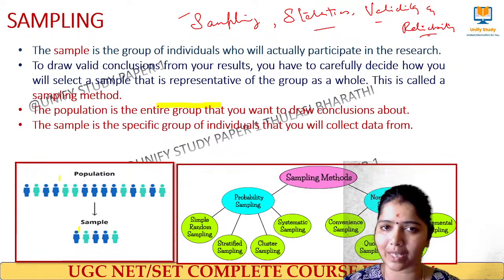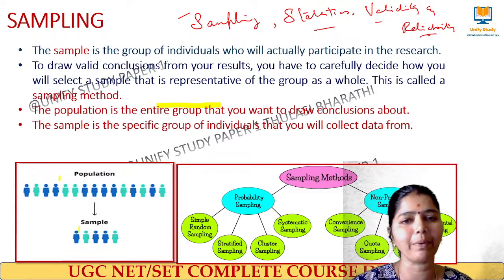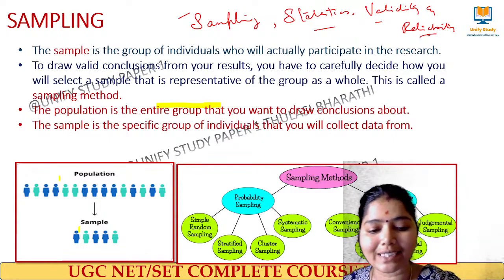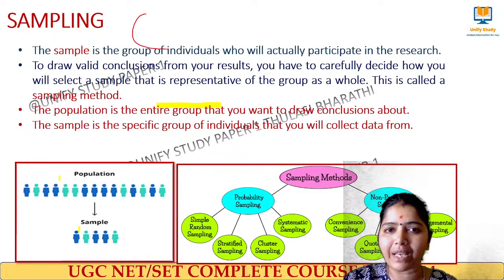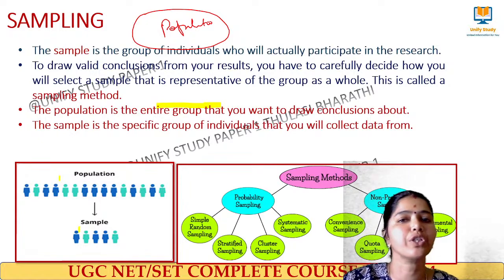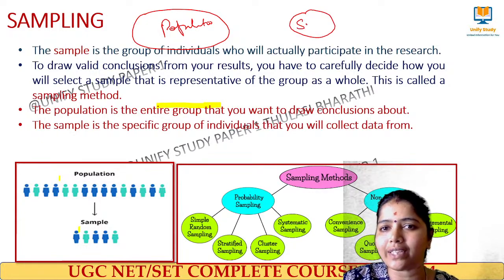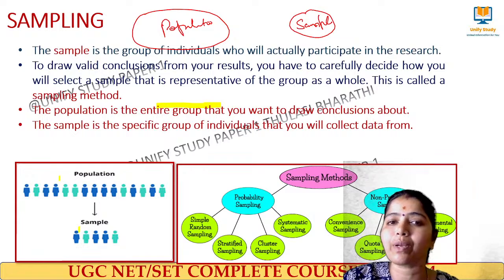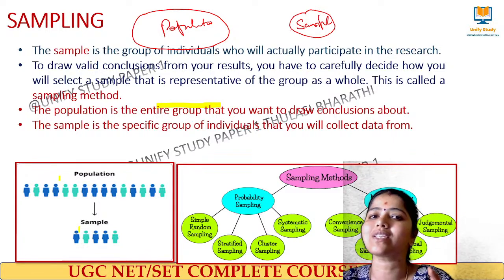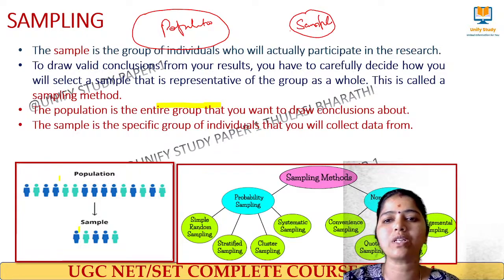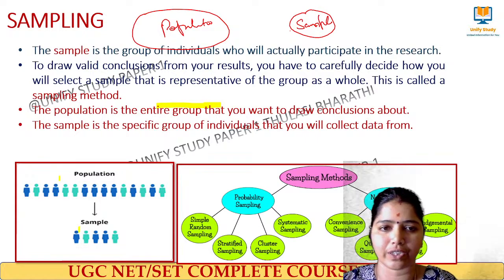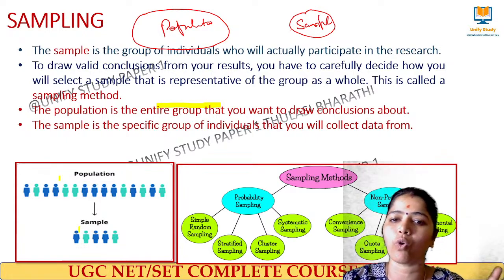First, quickly I'll start with sampling, as we have done these sampling questions many a time. So first, what is a sample? Sample means I have a very big population. From that population, I want to create a representation of that population, and that we call a sample, which will exactly reflect the whole population. A group of individuals who will participate in the research to reach a valid conclusion is called a representative of the whole population.